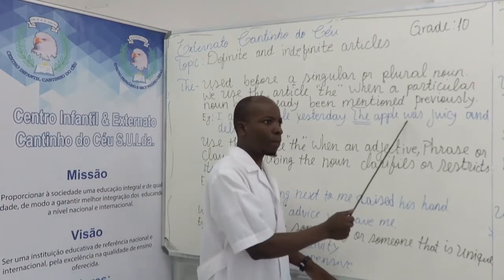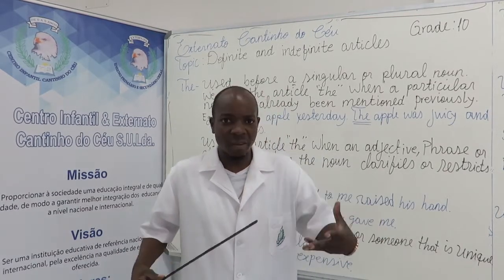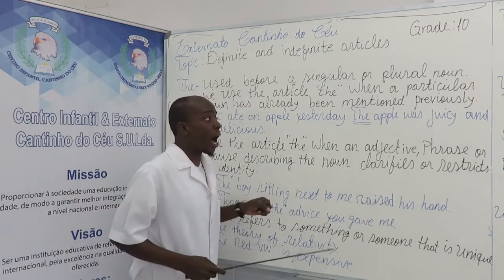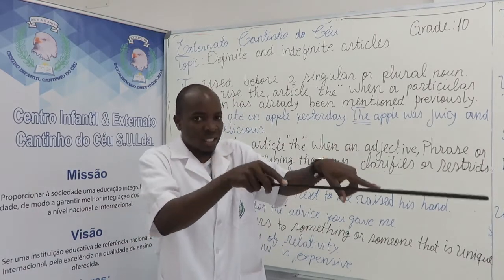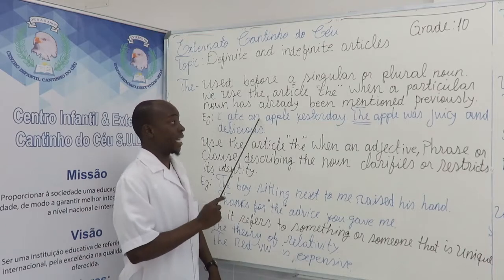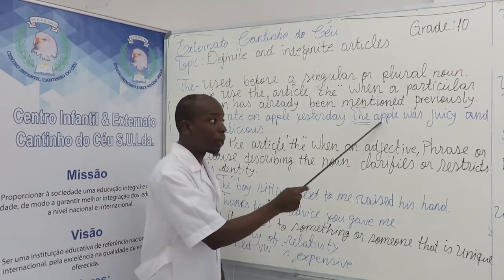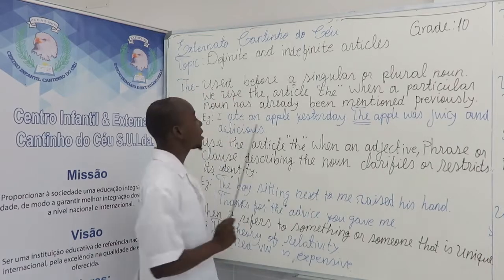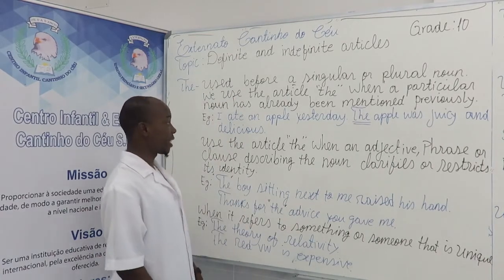No. "An apple," you're still being unclear. You're not being specific. But as we're talking about something I ate yesterday, we can already be specific. I ate an apple yesterday. The apple was juicy and delicious. The apple, which one? The one I ate yesterday.